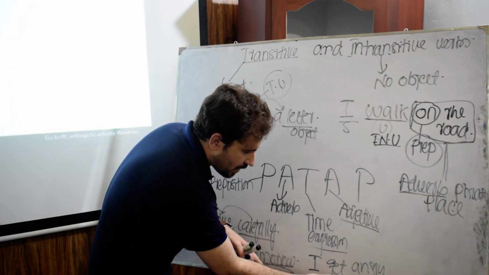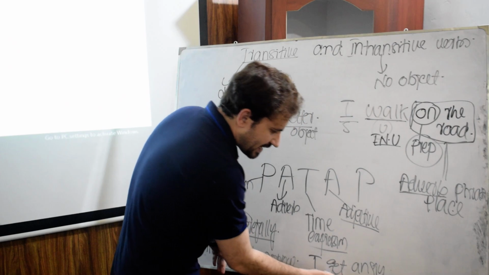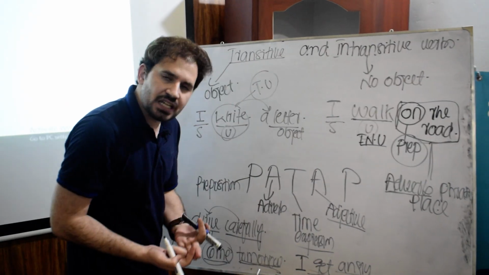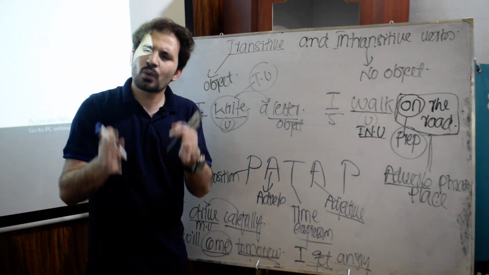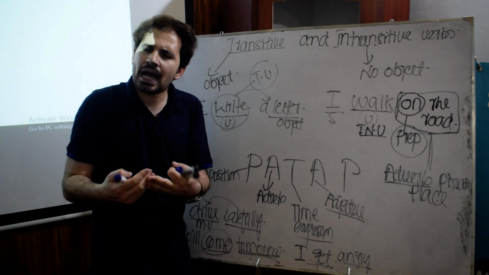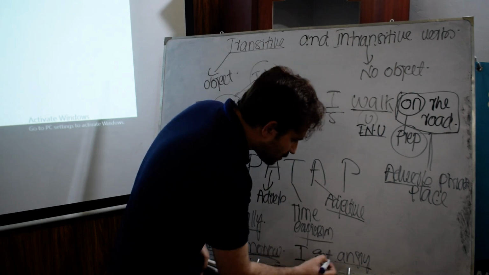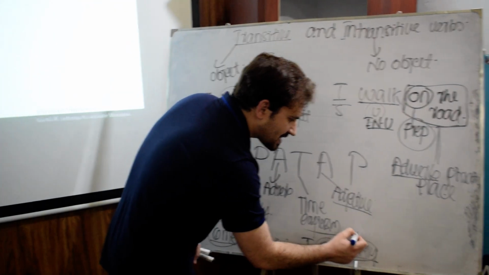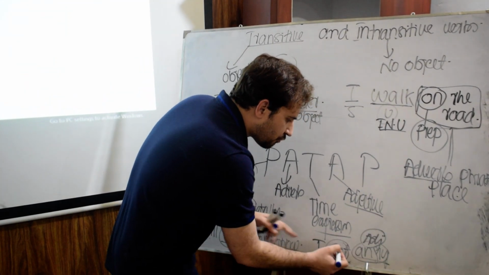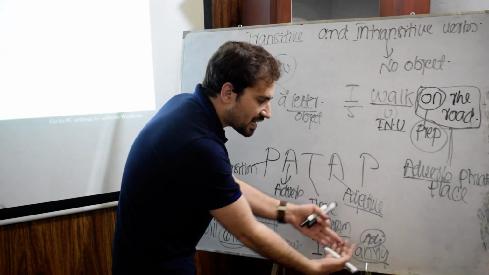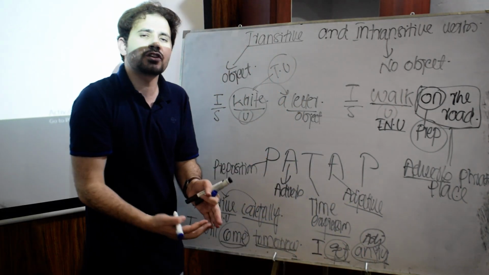Now get is a verb, and angry is an adjective. I get happy when I see you. I get angry when I see you. Can you see here? Get is a verb, and angry is an adjective. So whenever a verb takes an adjective, again it is called an intransitive verb, and it cannot be changed into passive voice.